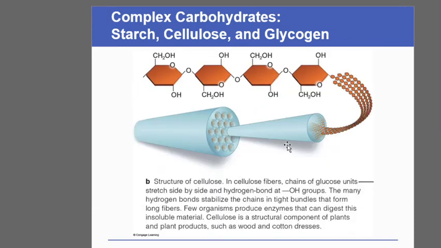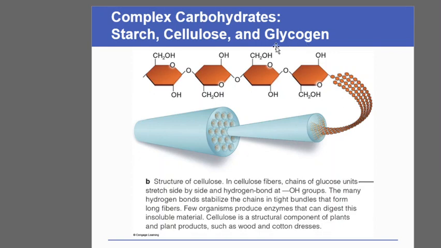Then the other molecules like starch, cellulose, glycogen are polysaccharides made up of chains of monosaccharide units joined together by glycosidic bonds. In that case, it can be branched, as we can see in the case of starch and glycogen. In starch, there is branching, and in that branching there is alpha 1-6 type of additional linkage seen.